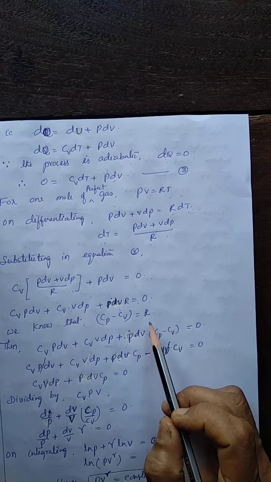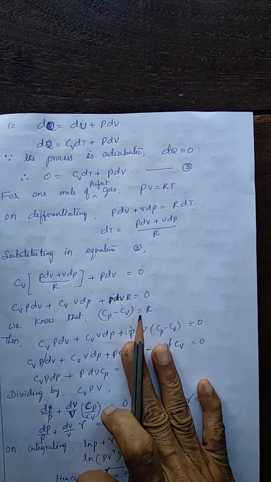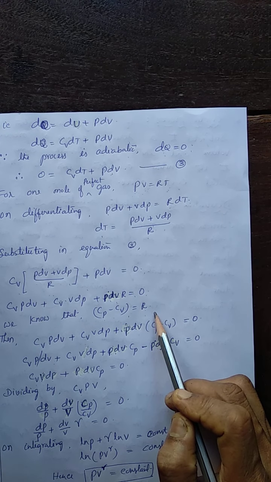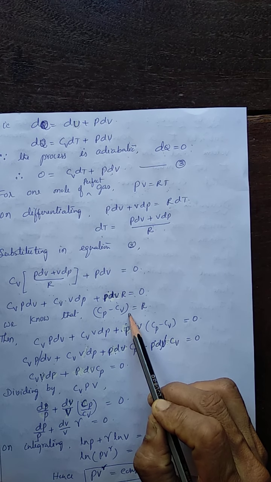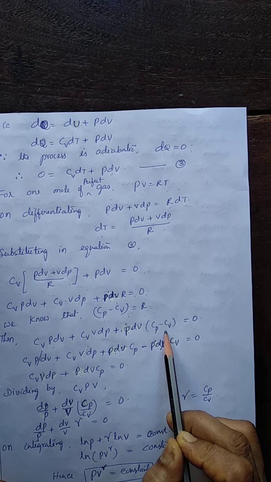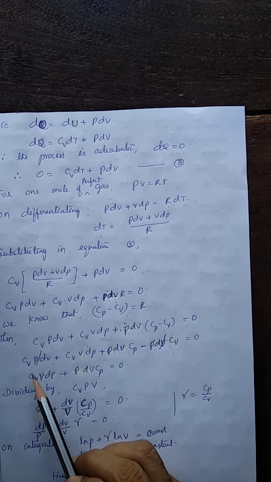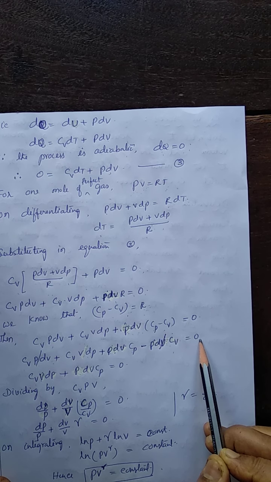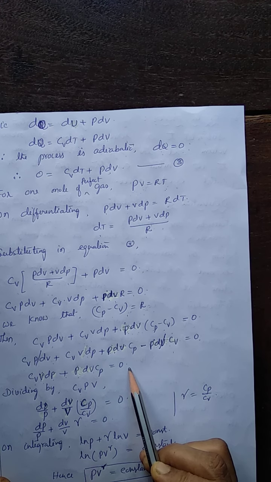Now, we know that R is Cp minus Cv. This equation is called Mayer's equation. You have studied it in PU class, and I think you had the derivation. Substitute R as Cp minus Cv, so that the equation becomes PdV Cp minus PdV Cv. PdV Cv and PdV Cv get cancelled. What's remaining? Cv VdP plus Cp PdV equal to 0.